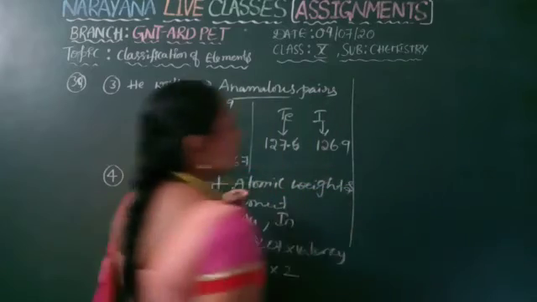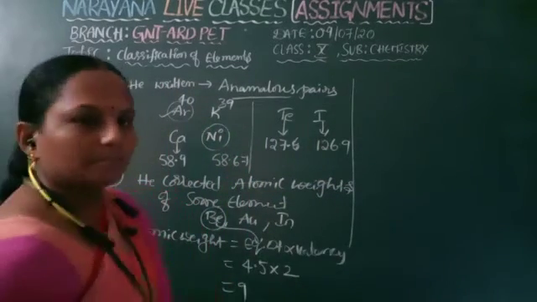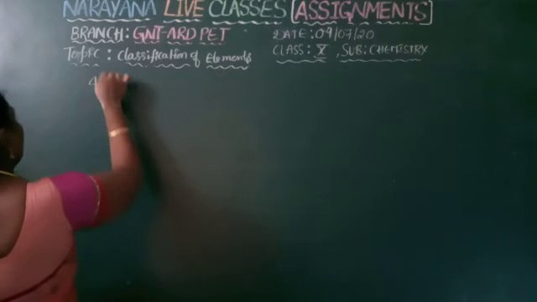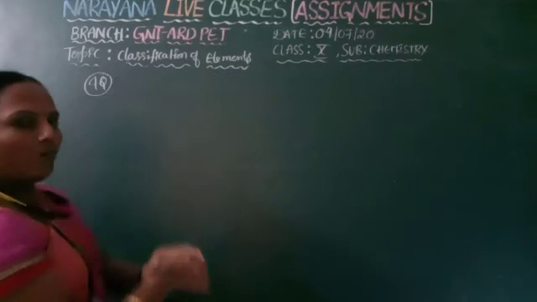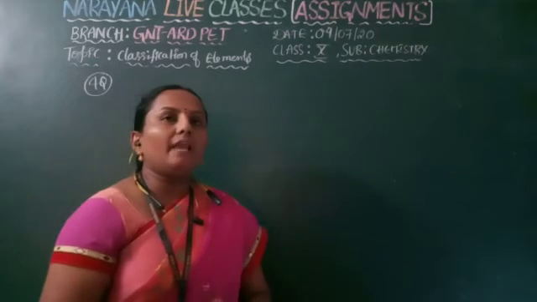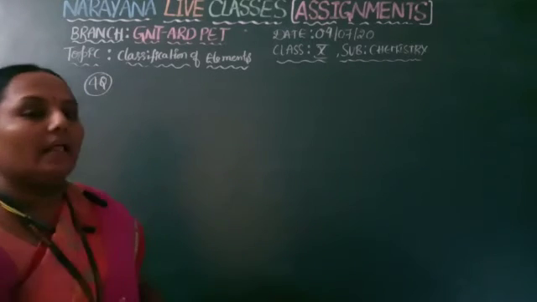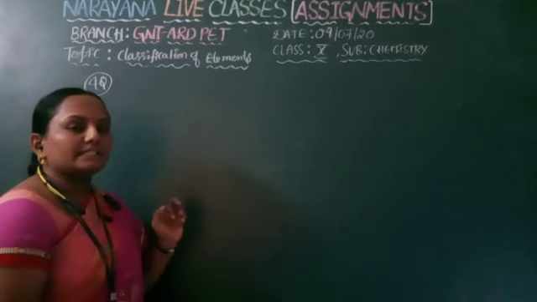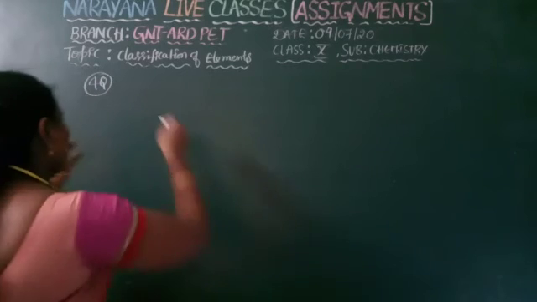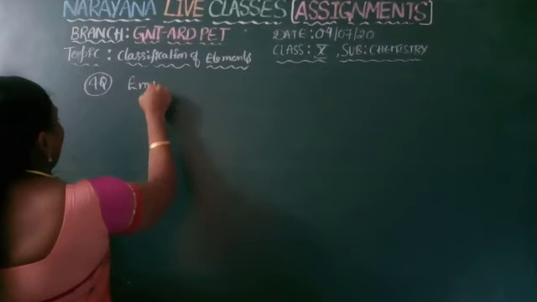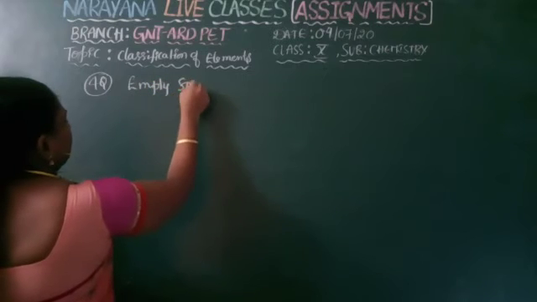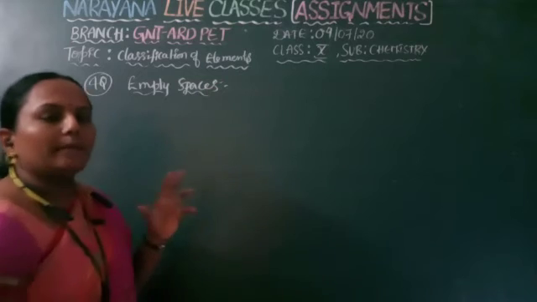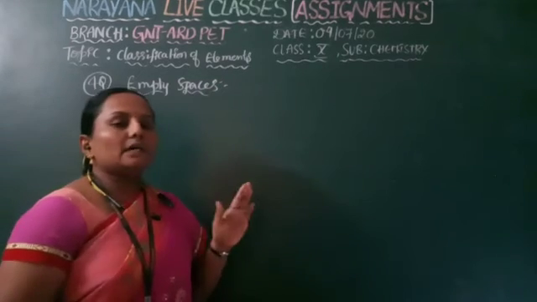Next, why the anomalous pairs? Next, fourth question. Fourth question is why Mendeleev gave empty spaces in his table. So why did he give empty spaces? Reason behind empty spaces: this is the beautiful phenomenon that he gave exactly empty spaces for undiscovered elements.